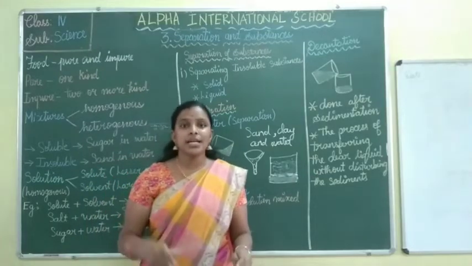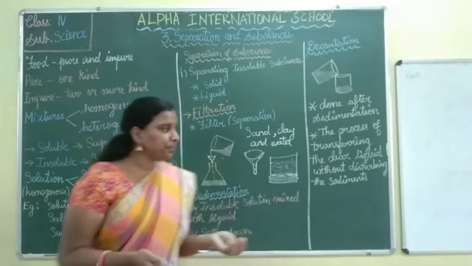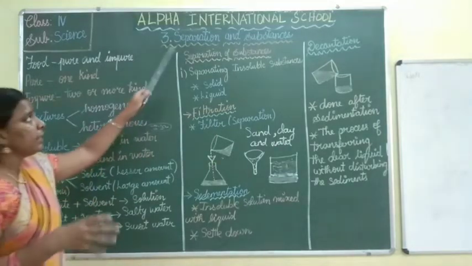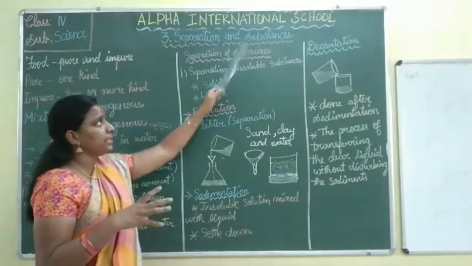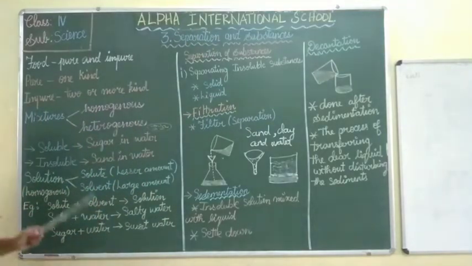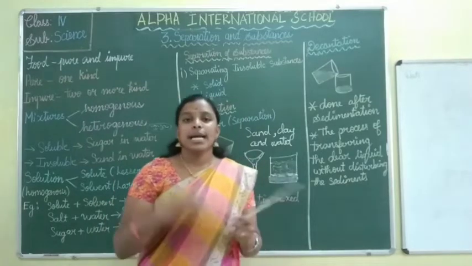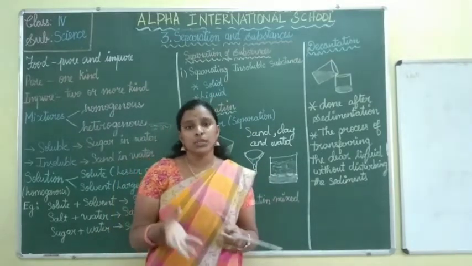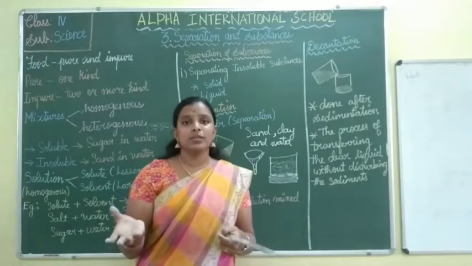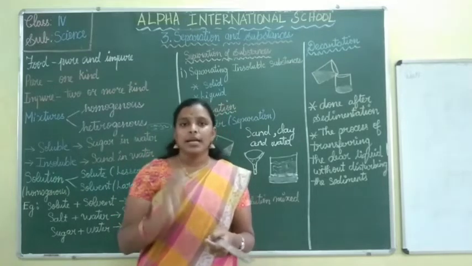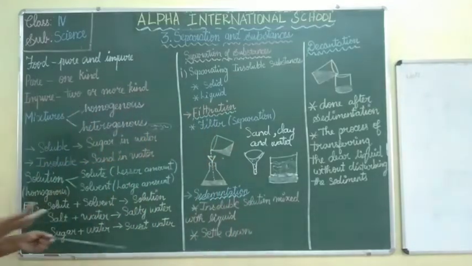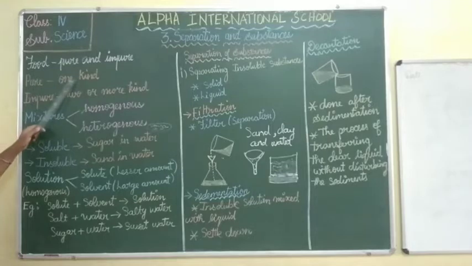Till now, can you understand, children? Let's recap once again. First, in this lesson we saw separation of substances. Food has two things: pure and impure. A pure substance is edible. Whatever unwanted thing is added into the food is called an impure substance. A pure substance is of one kind, and an impure substance is of two or more kinds. Together they form a mixture.